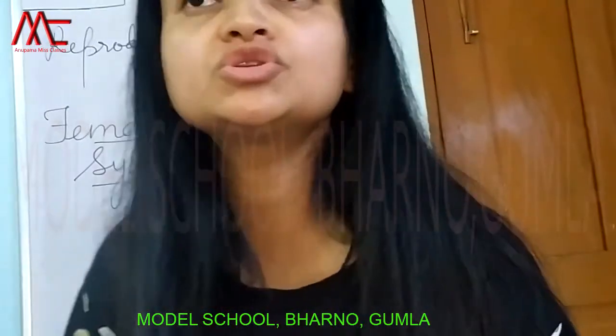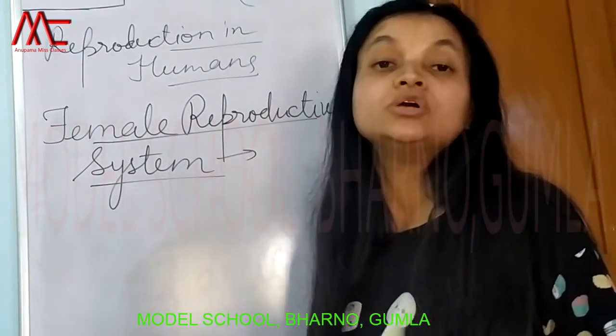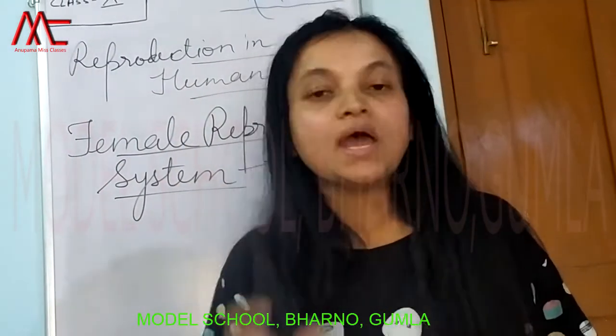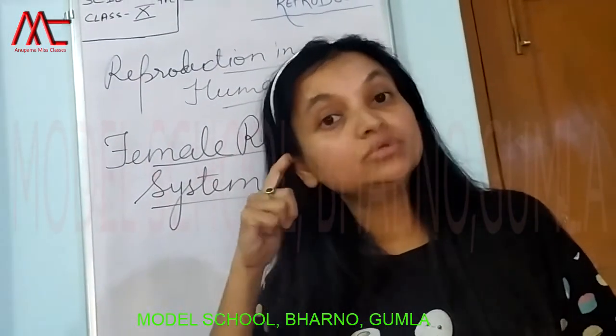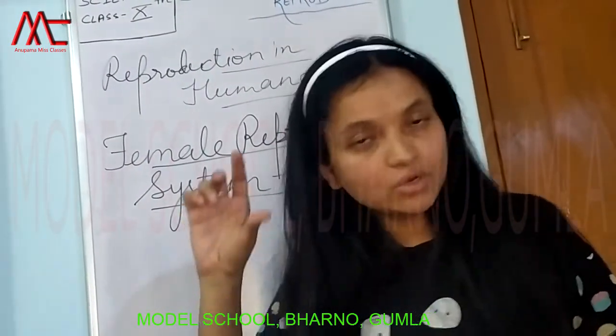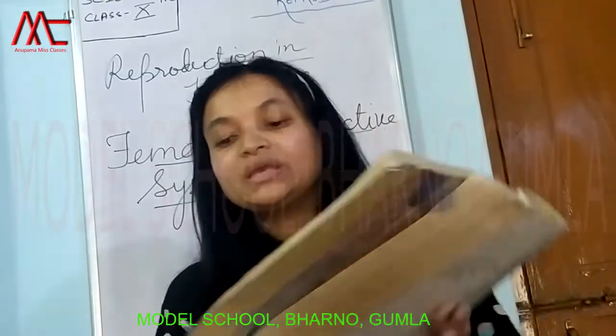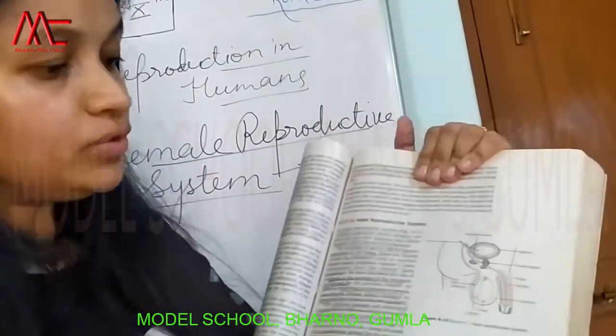Children, now we'll switch to the female reproductive system. So, what are the main organs of the female reproductive system? The female reproductive system consists of a pair of ovaries, an oviduct, and a uterus. See, the diagram is given on page number 137. I'm showing you.